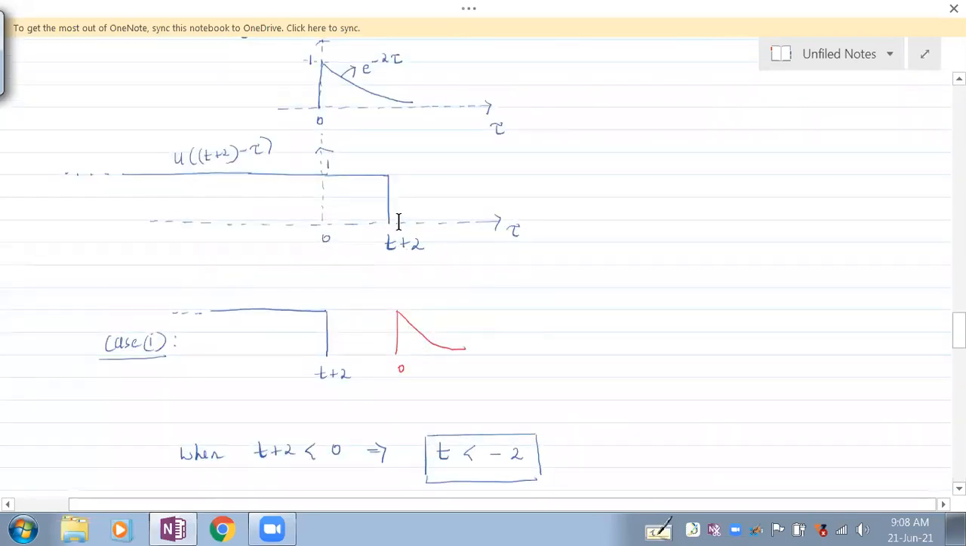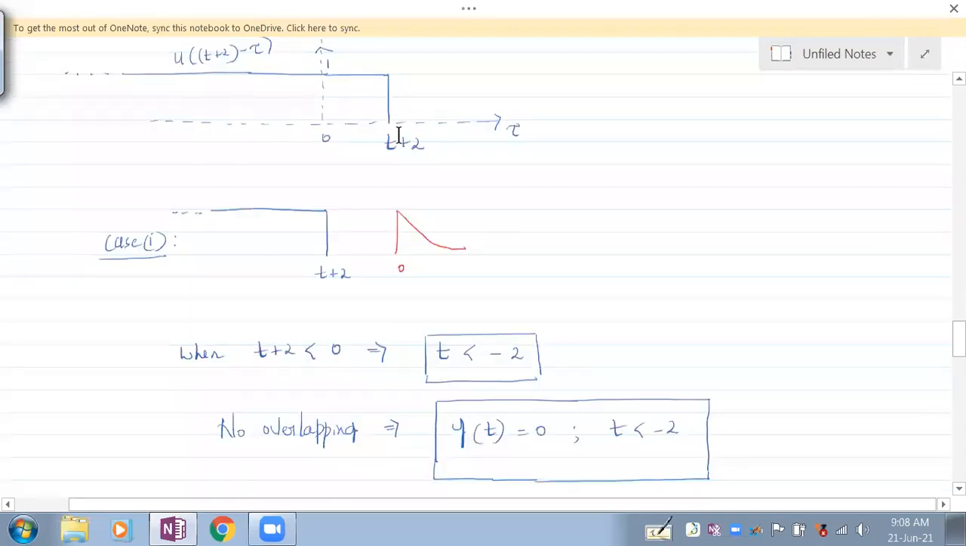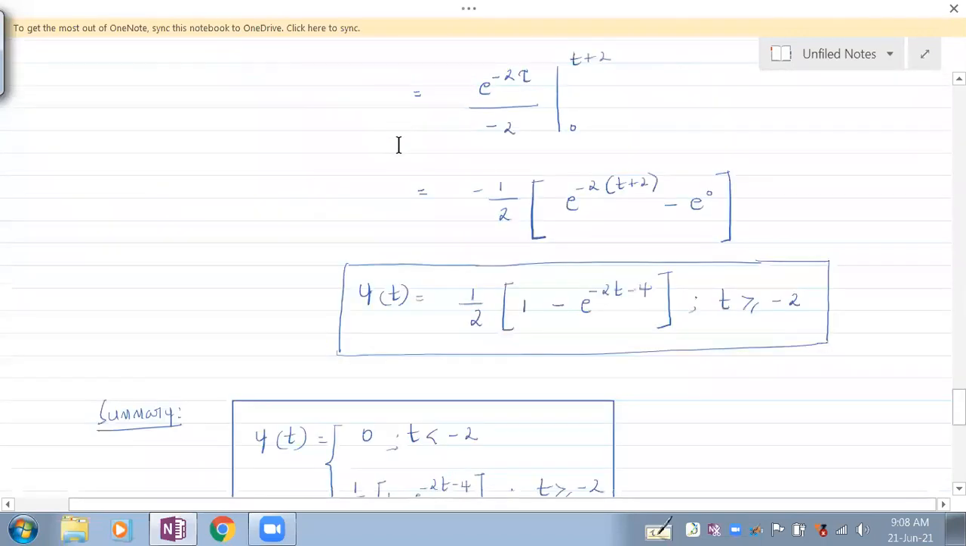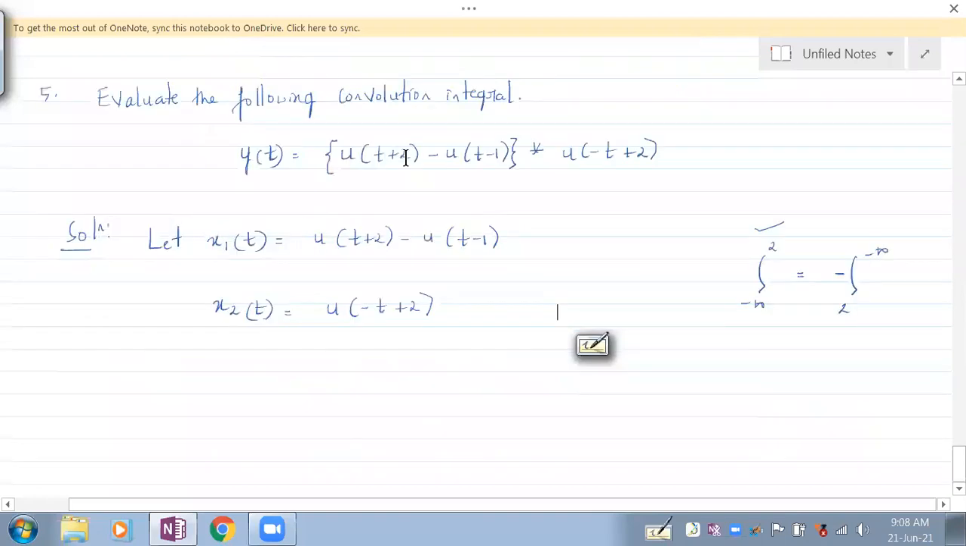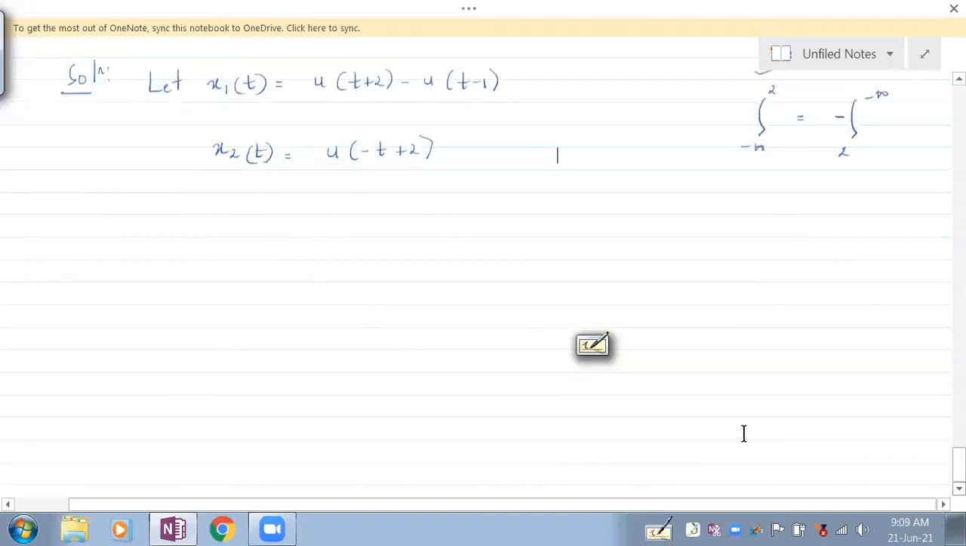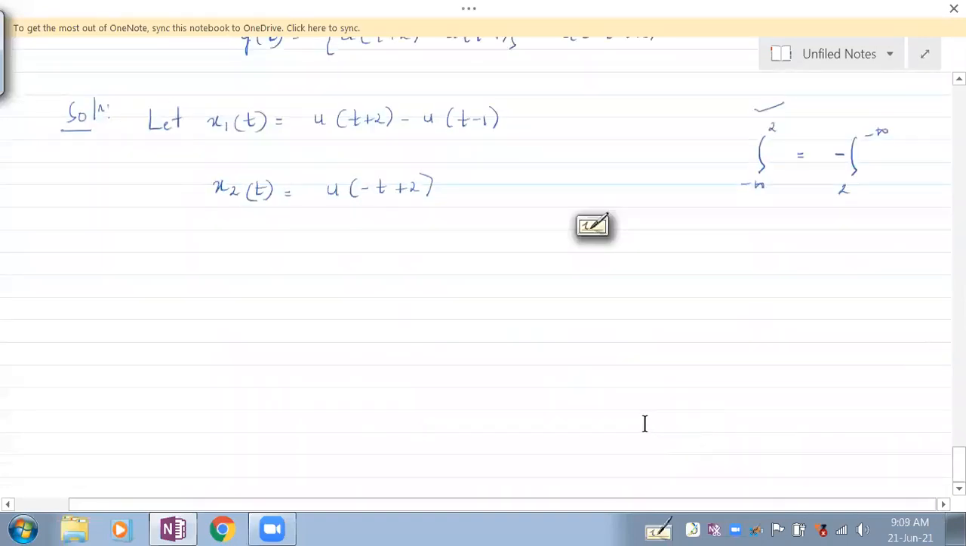One is when t plus 2 is less than 0, and another is when t plus 2 is greater than 0. It's just this. But here, the number of cases would increase. If it is one finite and one infinite, the number of cases increases. If both are finite signals, there'll be even more cases to deal with. Such a signal we have seen in discrete time. We shall take that here also. So the first signal we have taken as that.